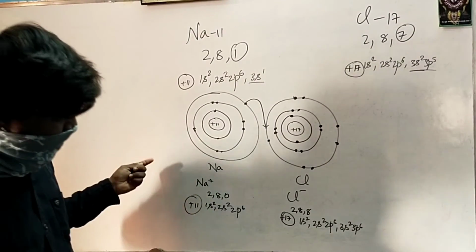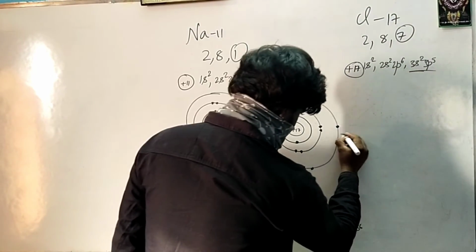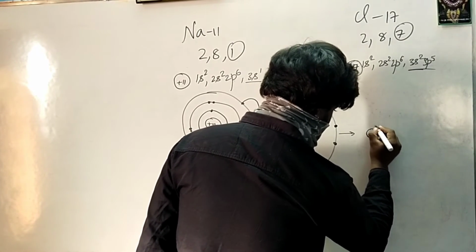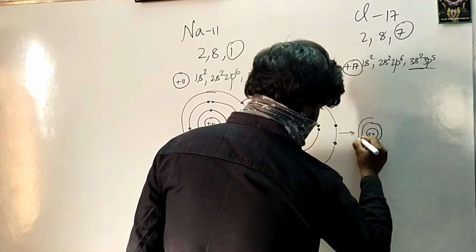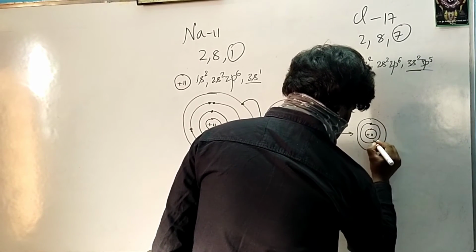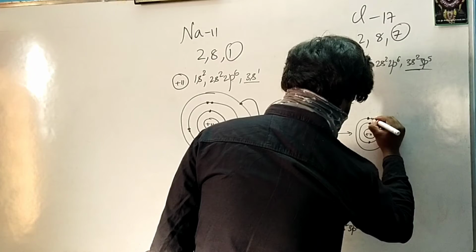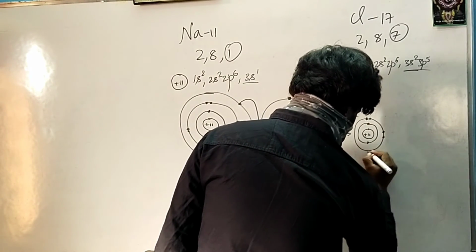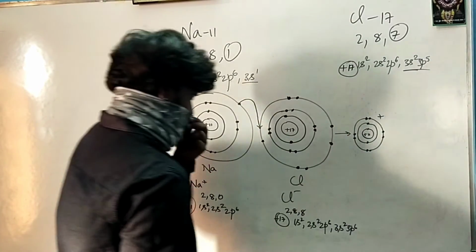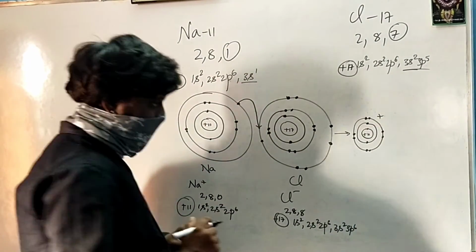Now let me write it schematically again over here. Your sodium will become somewhat like this: 11, first shell, second shell. In the first shell you will have only 2 electrons, and in the second shell you will have 8 electrons. Sodium has achieved octet.